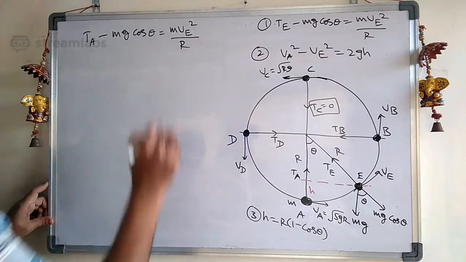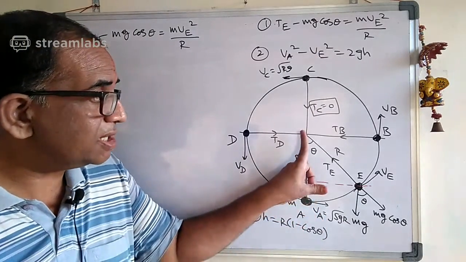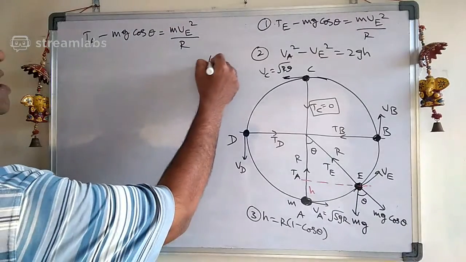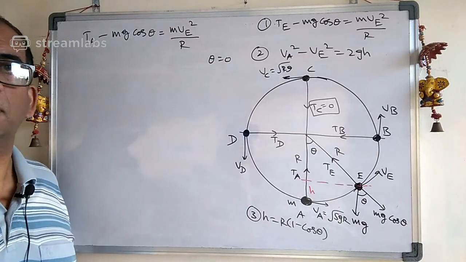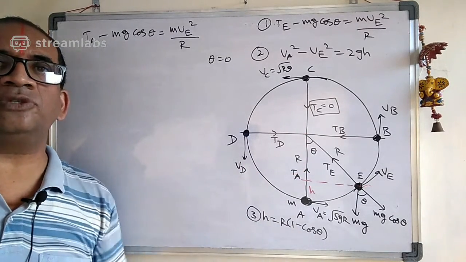mv square by r. Now see, I am at A. I am at A means what is the angle theta? The theta value is 0.